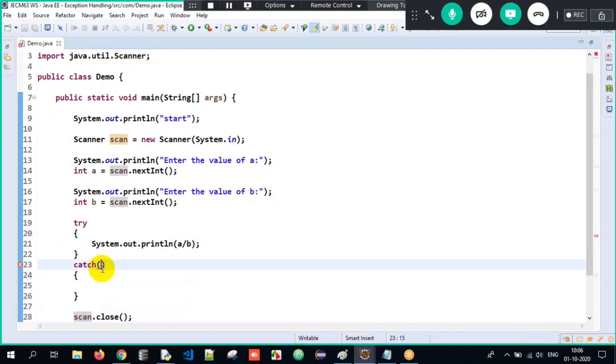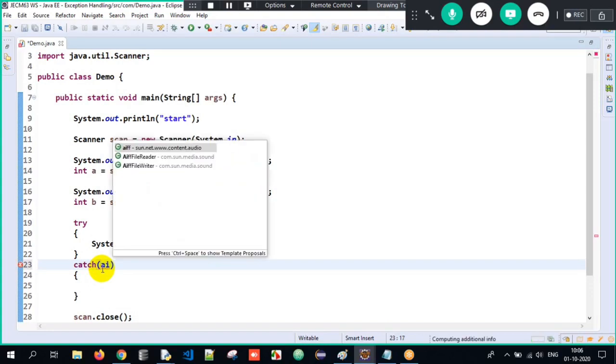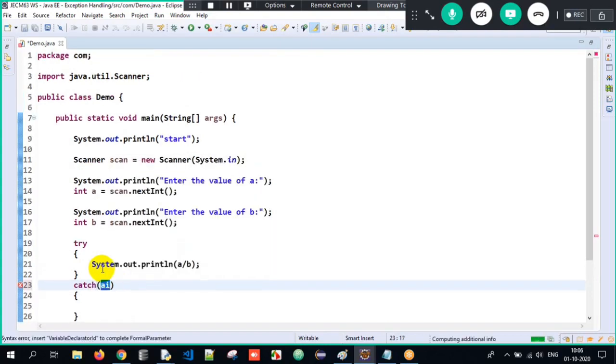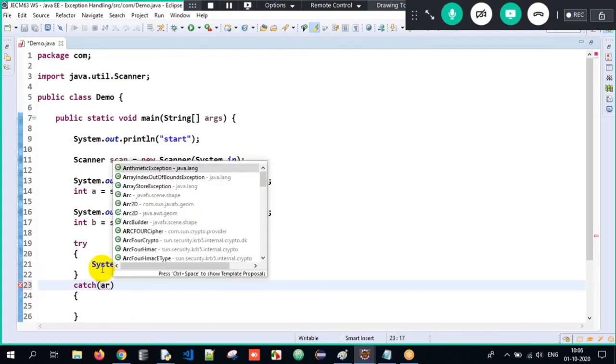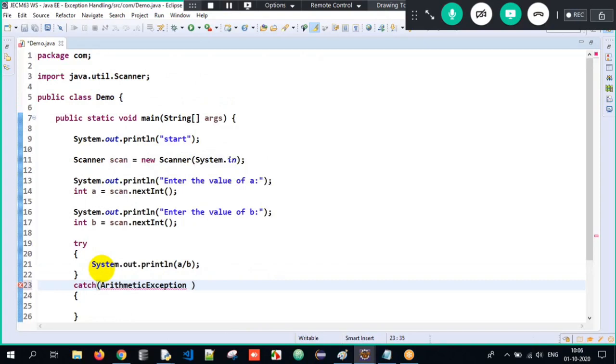Within the catch block, what type of exceptions is the catch block supposed to catch here? What type of exception should be caught here? Only arithmetic exception. So we have to write the arithmetic exception here, and a reference variable e. It's something like a declaration, guys. int a, what is that meaning? a is of type int. Similarly, e is of type ArithmeticException, which is a non-primitive data type. Okay, now as simple as that.